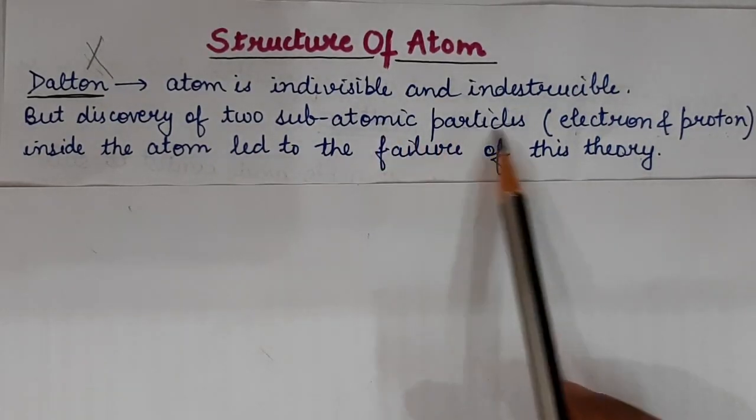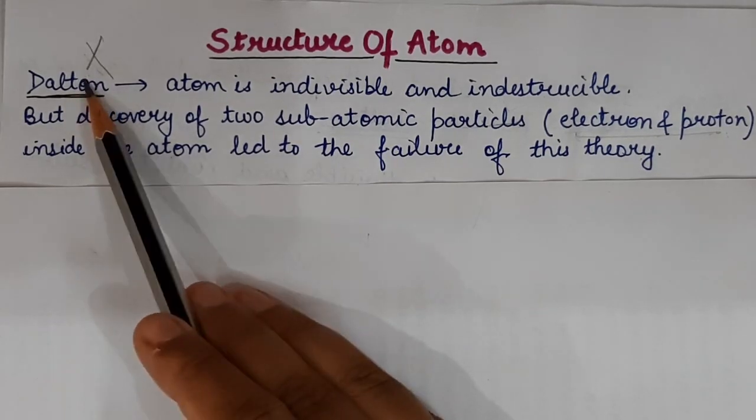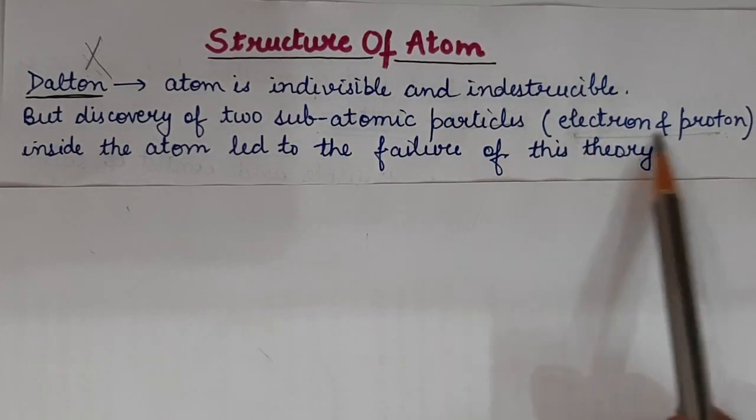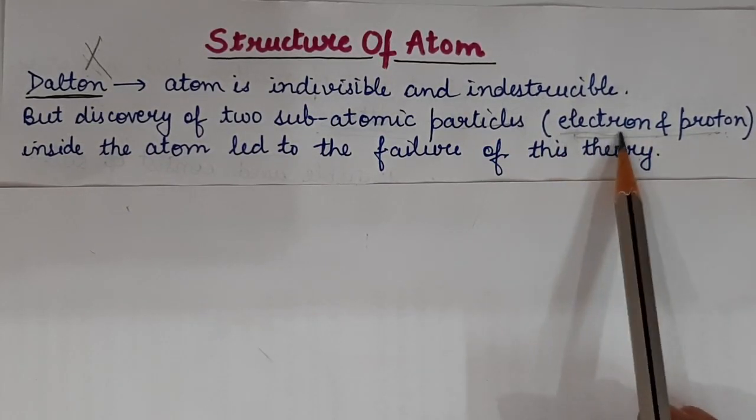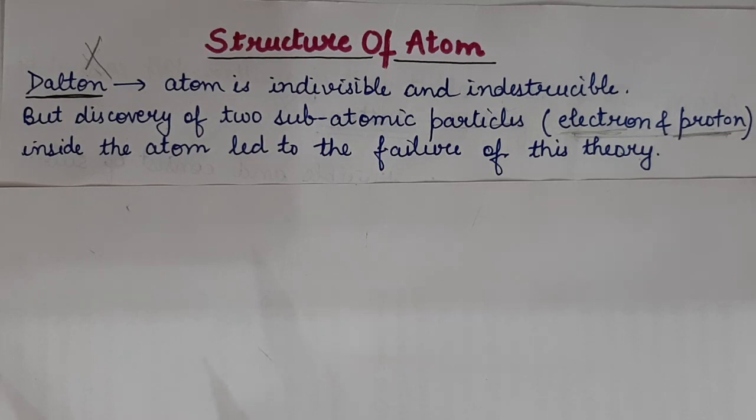The two subatomic particles are discovered now, so Dalton's theory failed because atom is divisible. Now the question arises: how are these electrons and protons arranged inside the atom?